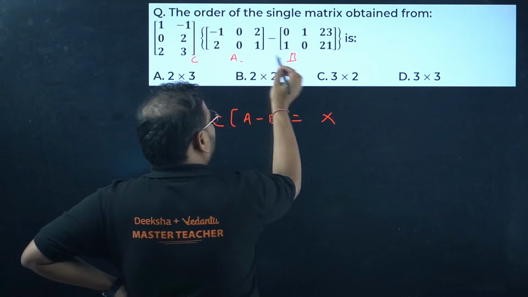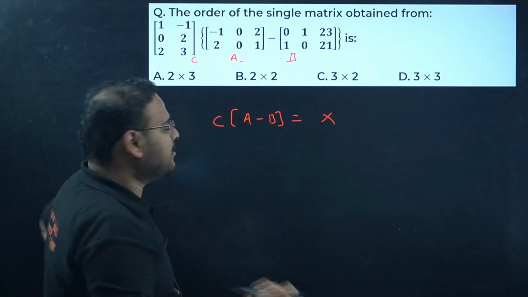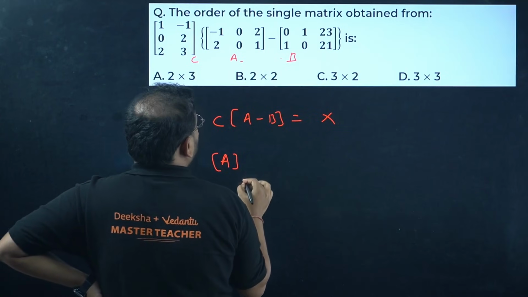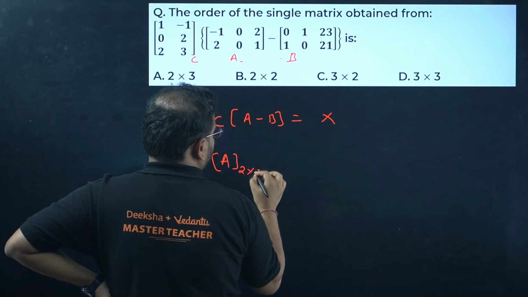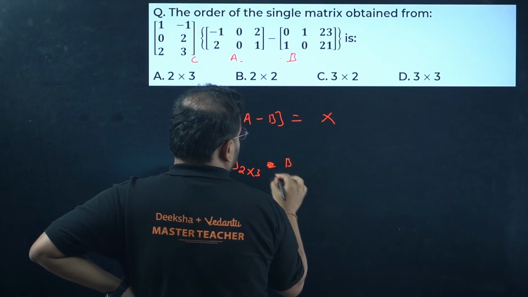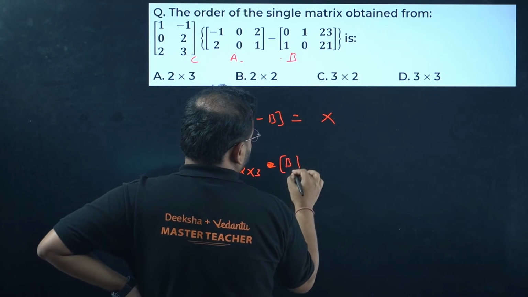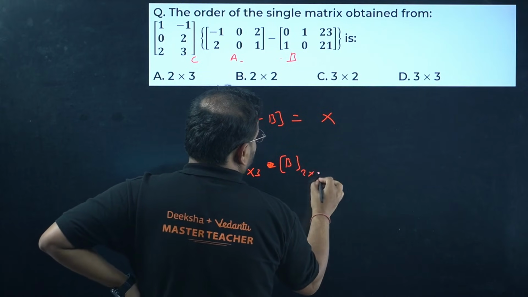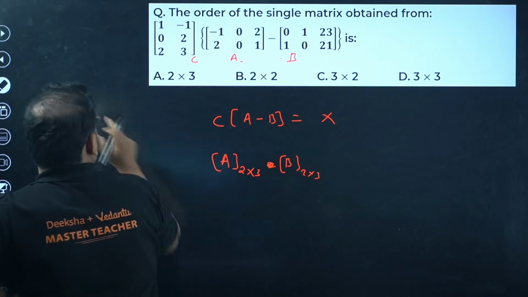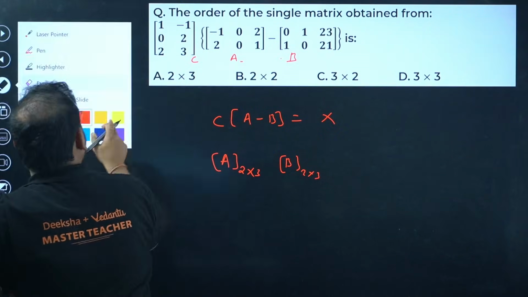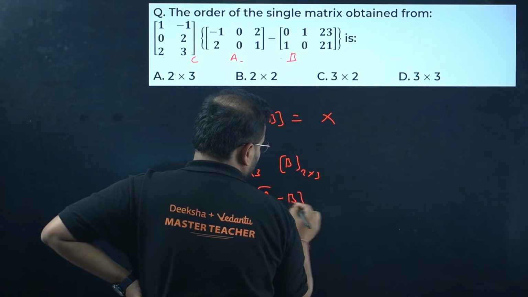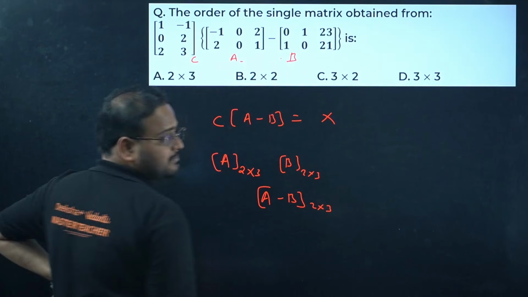For A and B, for a difference, the same order is needed. So the order of A is 2 cross 3, which is the same as B also. So A minus B also will have the same order, 2 cross 3.